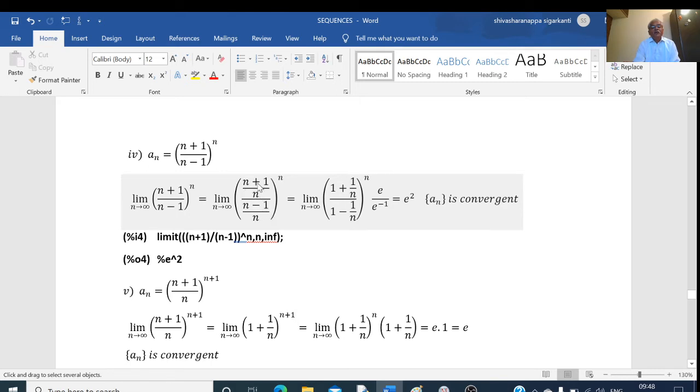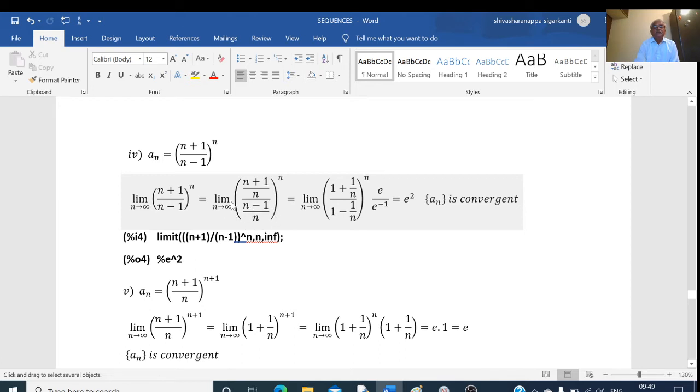n by n equal to 1 plus 1 by n. Numerator is 1 plus 1 by n. And in the denominator, again if I take separate denominators, n by n is 1 minus 1 by n. So this is our 1 minus 1 by n to the power of n. Numerator is (1 plus 1 by n) to the power of n. Denominator is (1 minus 1 by n) to the power of n.